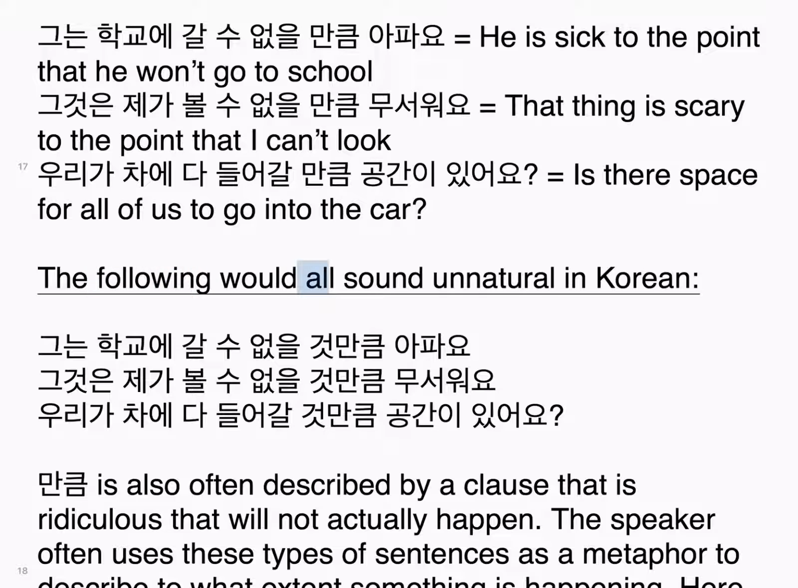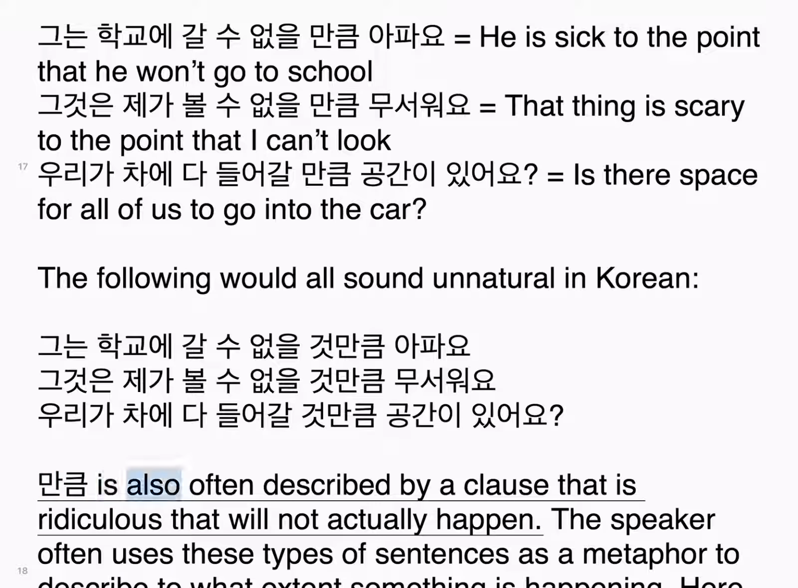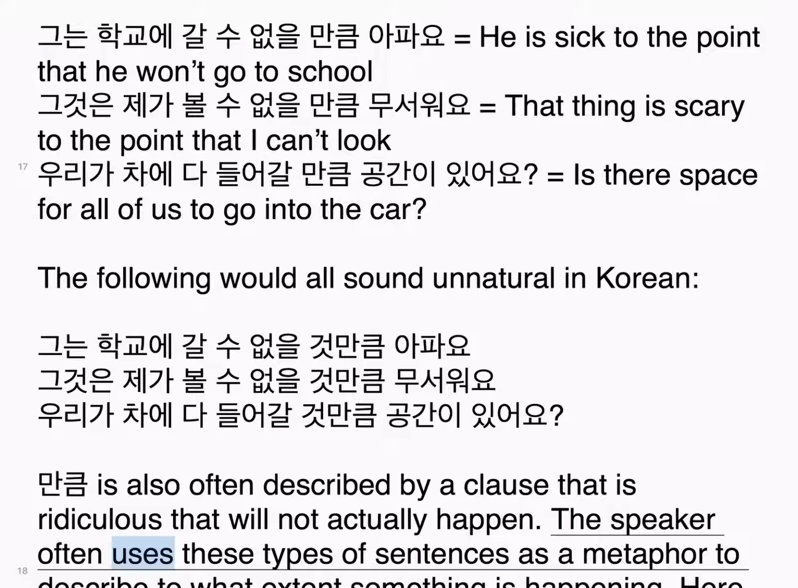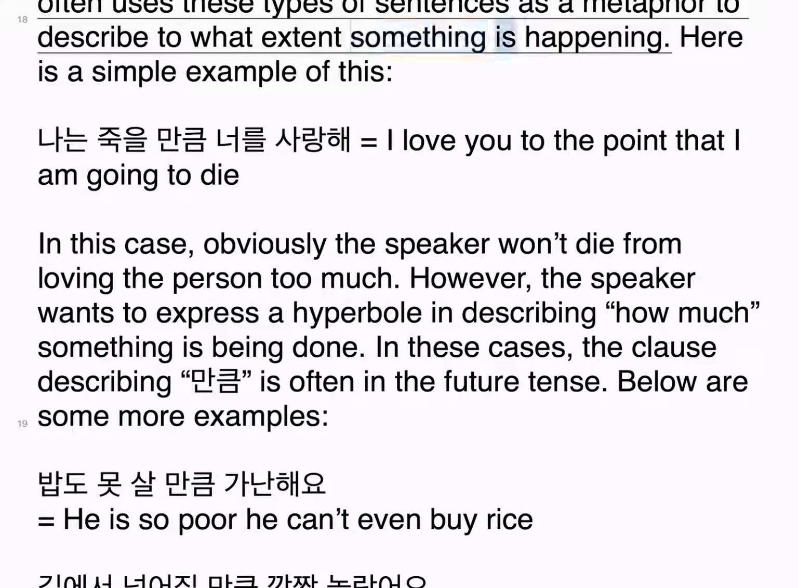The following would all sound unnatural in Korean. 그는 학교에 갈 수 없을 것만큼 아파요. 그것은 제가 볼 수 없을 것만큼 무서워요. 우리가 차에 다 들어갈 것만큼 공간이 있어요. 만큼 is also often described by a clause that is ridiculous and will not actually happen. The speaker often uses these types of sentences as a metaphor to describe to what extent something is happening.